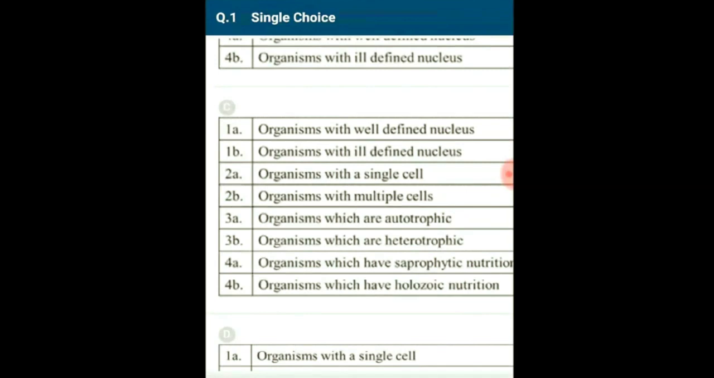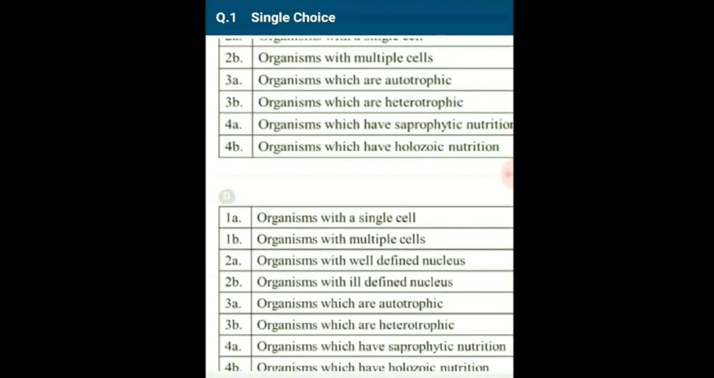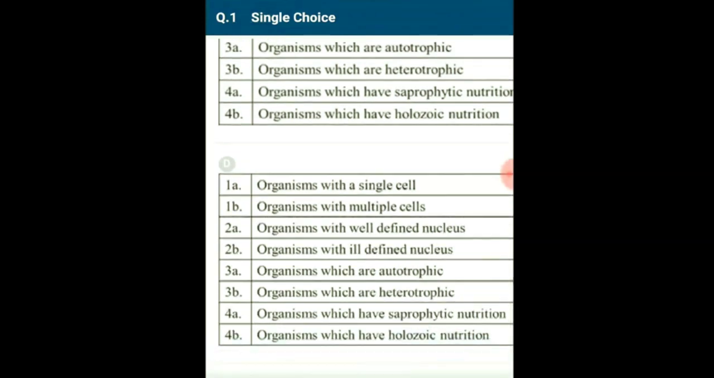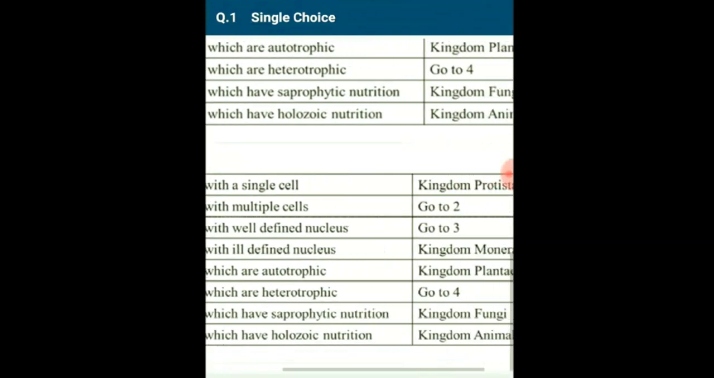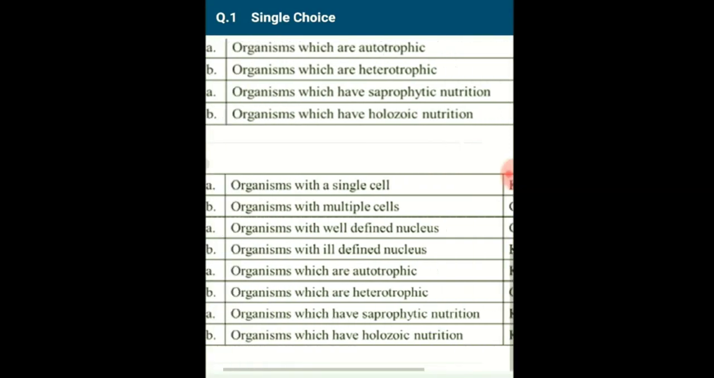Kingdom Fungi includes multicellular eukaryotes that are saprophytic. Kingdom Animalia includes multicellular eukaryotes that are holozoic. So according to Whittaker's 5-kingdom system of classification, the correctly matching option is option D.